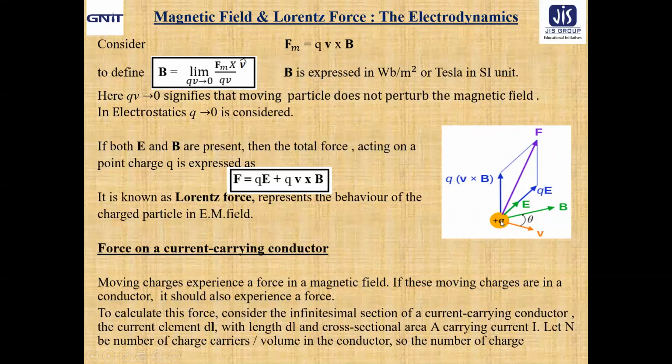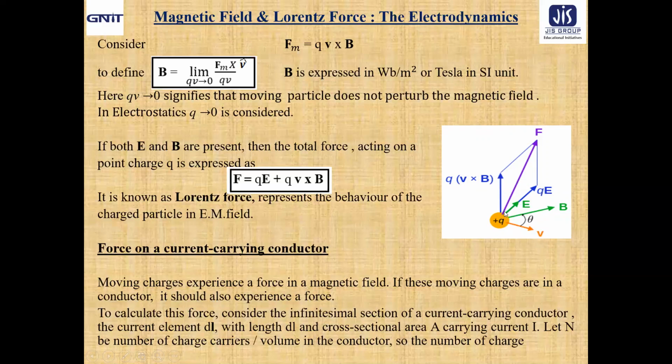In case of the magnetostatic force, if this is the direction of velocity of the charged particle Q moving with velocity V, and this is the direction of the magnetic field B, including angle theta between them, then according to the magnetostatic force, it will be in the direction of QV cross B. That is, the magnetostatic force is perpendicular to the plane containing V and B.